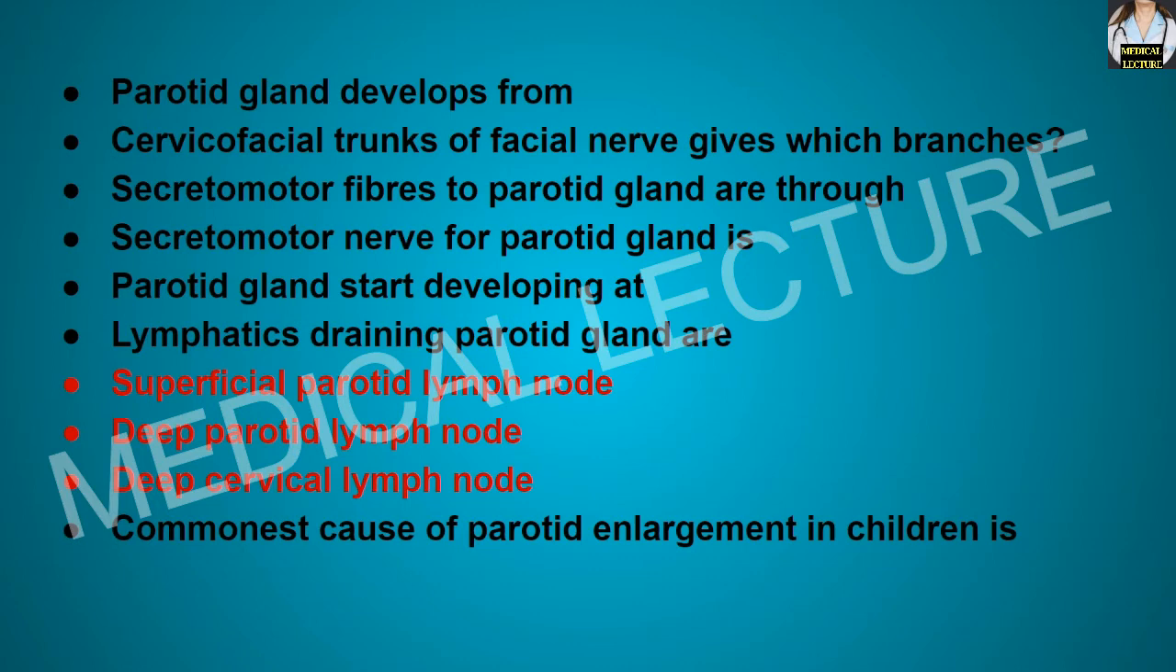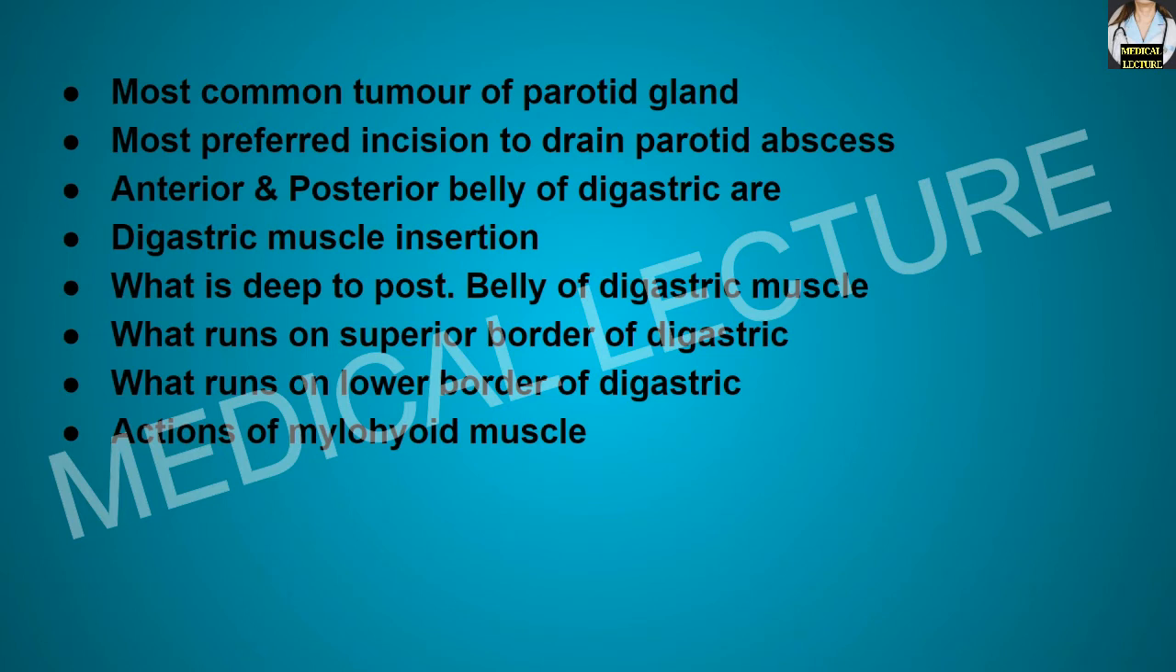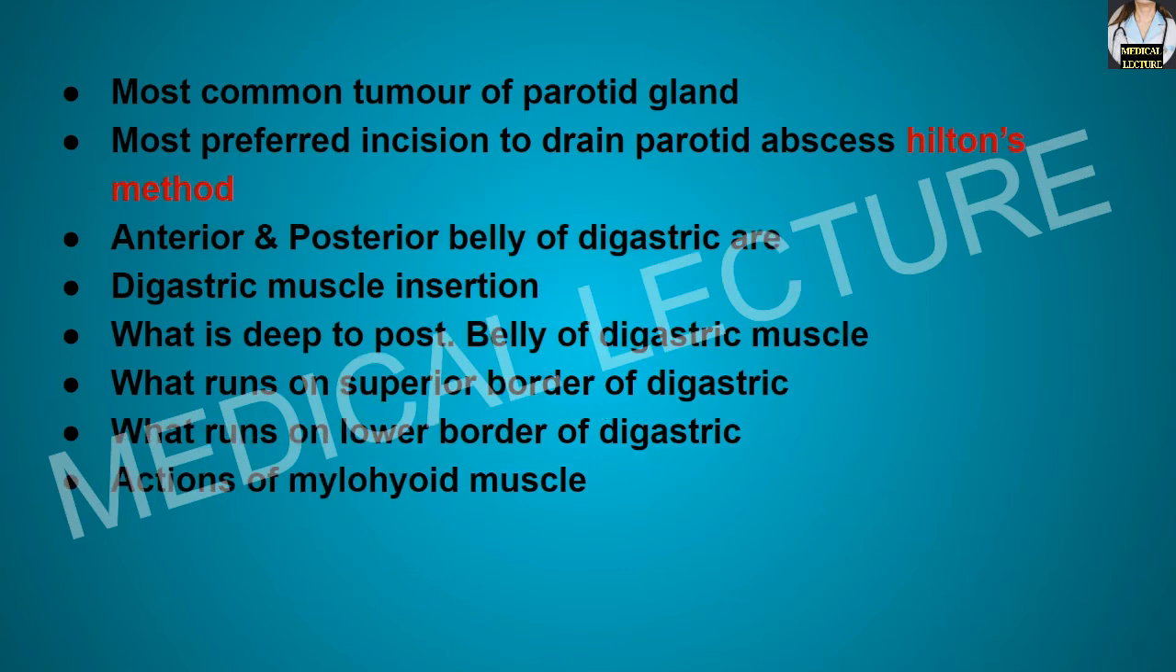The commonest cause of parotid enlargement in children is mumps. The most common tumor of the parotid gland is pleomorphic adenoma. The most preferred method to drain a parotid abscess is Hilton's method. This method ensures that no blood vessels or nerves in the vicinity are damaged during drainage.